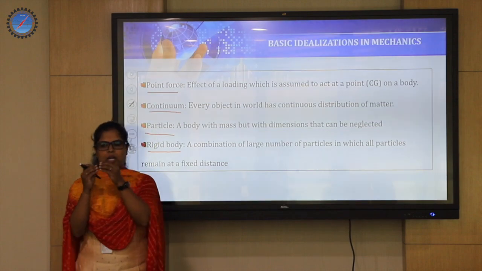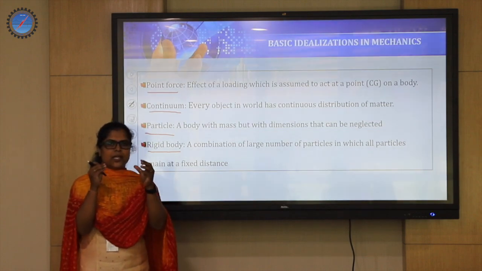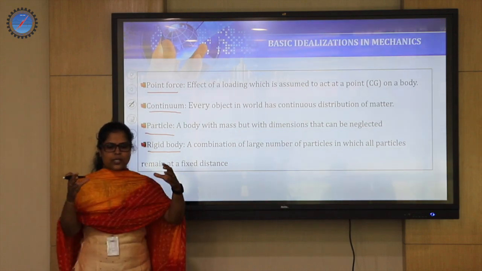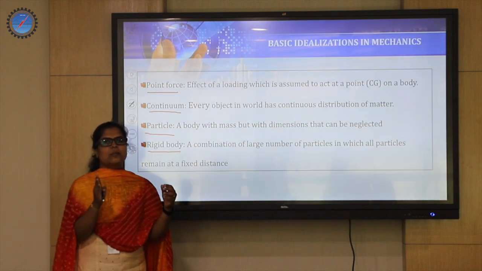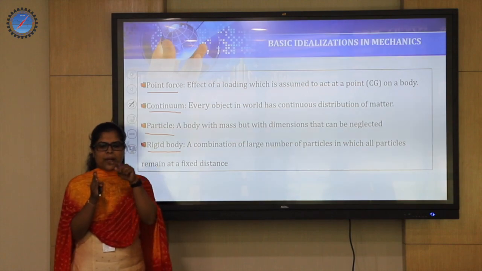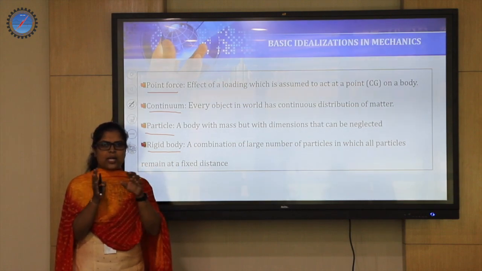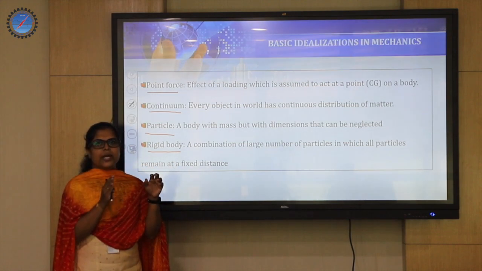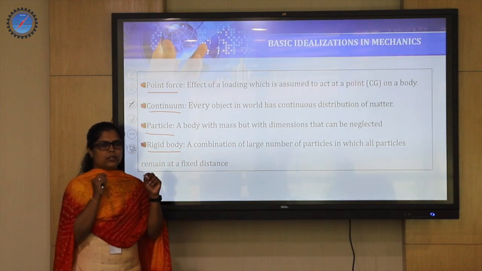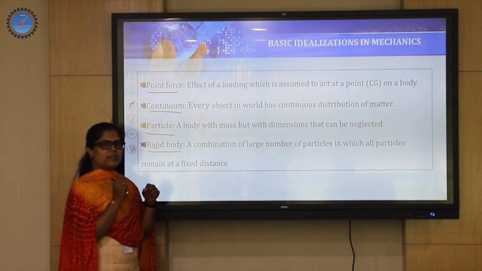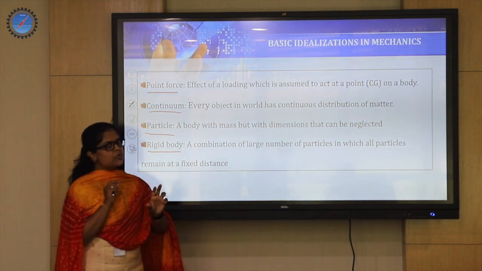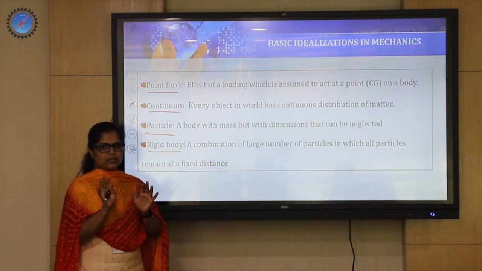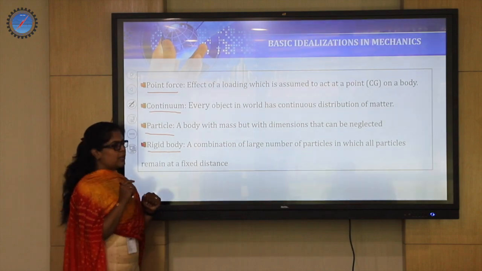One particle and the other particle already have a fixed distance to make one specific sized matter. As soon as some force is applied on that object, the particles inside will not have any change in location. So they remain unchanged in their distances from each other. That is actually called a rigid body.